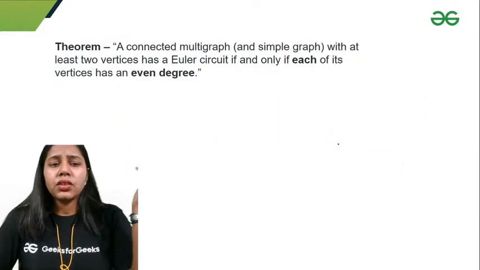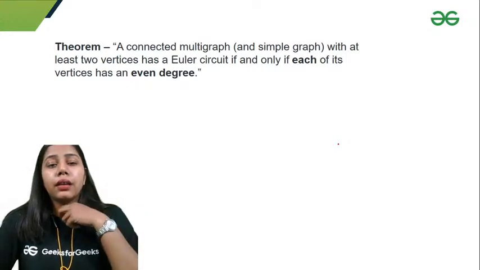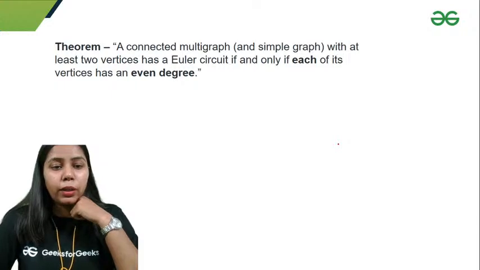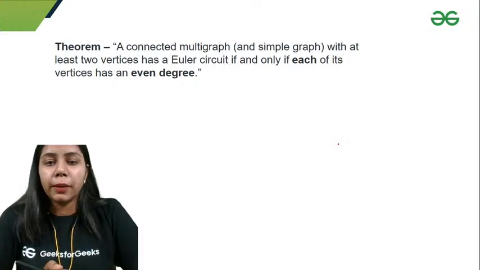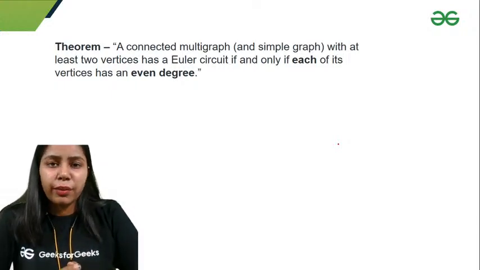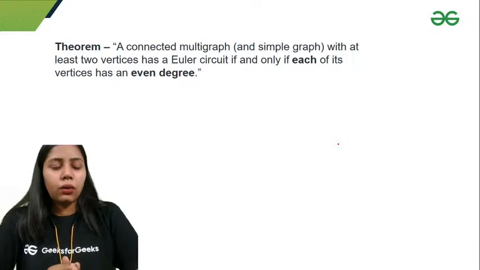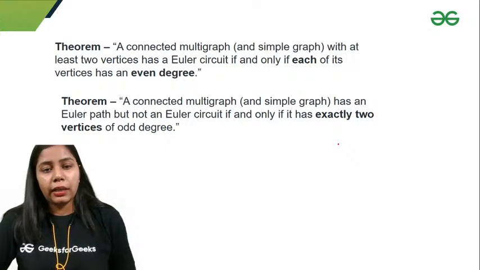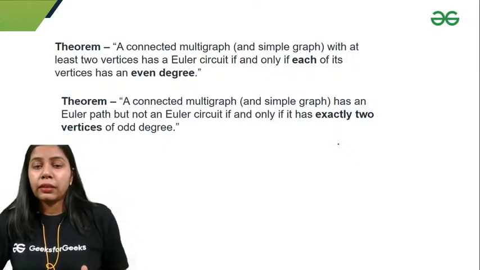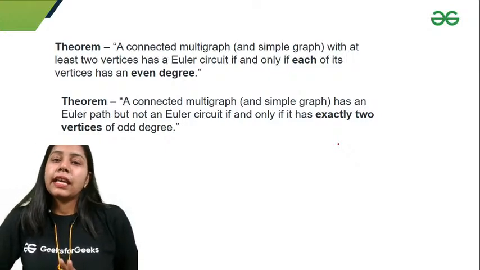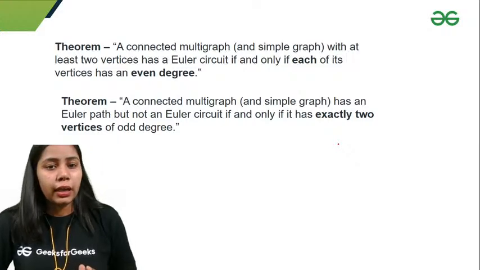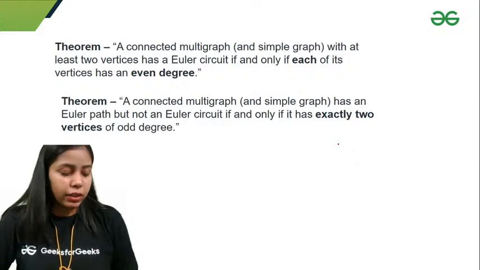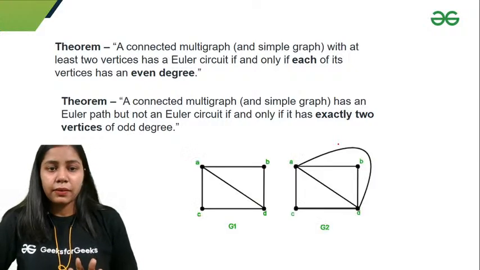So just remember, a connected multigraph with at least 2 vertices has an Euler circuit if and only if each vertex has an even degree. So for an Euler circuit, we have to check that all the vertices are of even degree. And for an Euler path, if it has exactly 2 vertices of odd degree and the other vertices of even degree, I'll get an Euler path but not an Euler circuit, right?